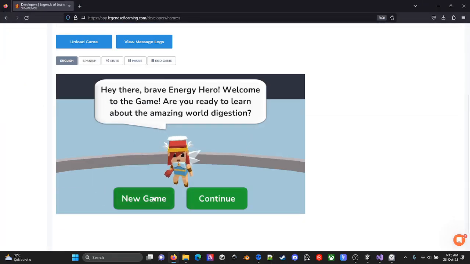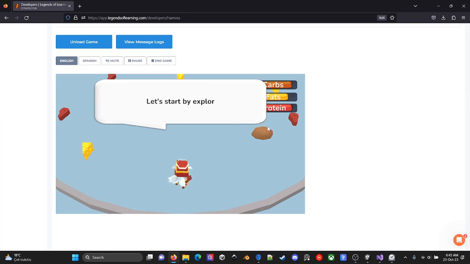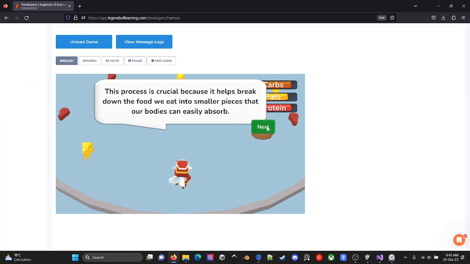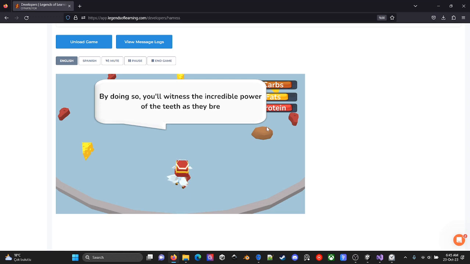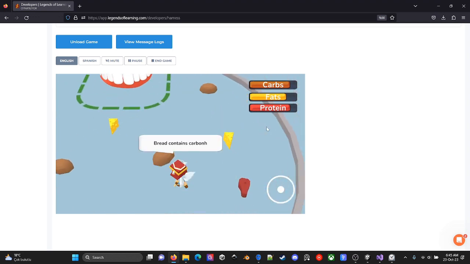Hey there, Brave Enter. Today, we embark on an. Let's start by exploring. This process is crucial in the first chapter of our. By doing so, however, make sure to choose the right. We wouldn't want our mighty. Get ready to unleash your character. Let's go and drop this.